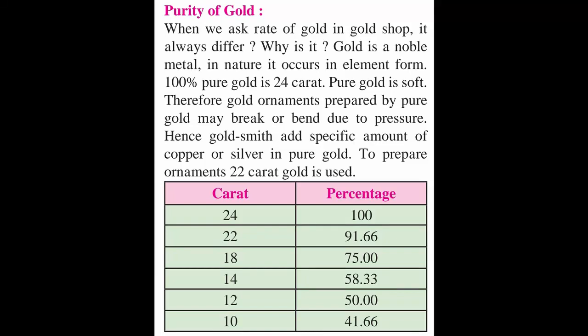Now, purity of gold. On page number 52, there is a table that shows carat and percentage of gold. When it is 100%, the carat is 24. When it is 91.66%, it is 22 carat. Like that, there are 18, 14, 12 and 10 carat gold, and their percentage is given in this table.